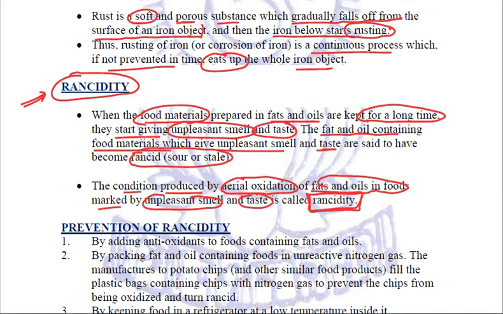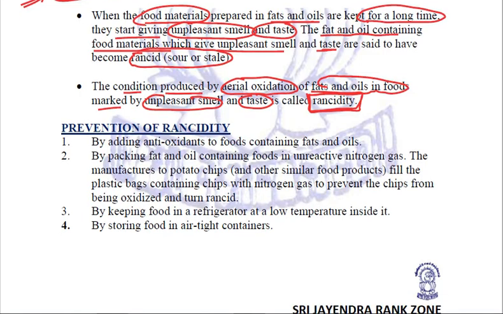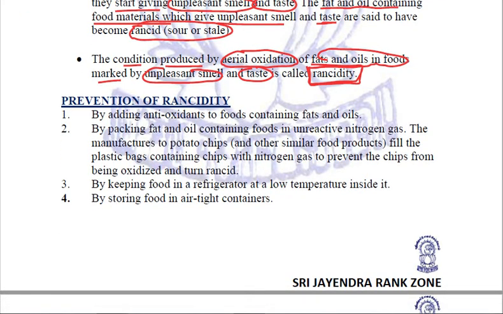That is why we try to prevent this rancidity. And how can we do it? We can do it by adding antioxidants to the food items containing fats and oils. These antioxidants are substances which prevent oxidation. The second way of preventing rancidity is by packing fat and oil containing food in unreactive nitrogen gas.